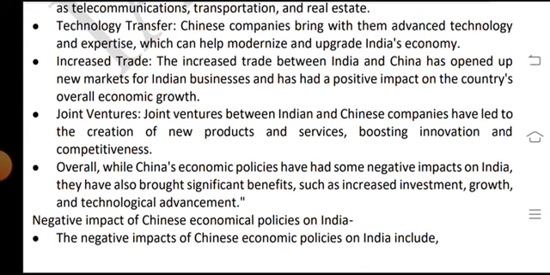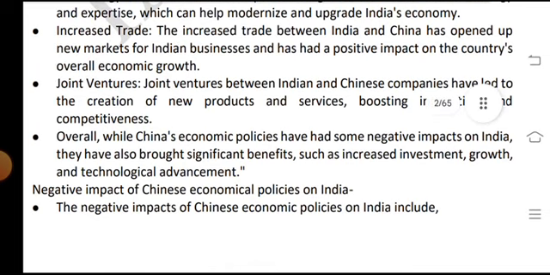technologies and expertise, which can help modernize and upgrade India's economy. Increased trade between India and China has opened up new markets for Indian businesses and has had a positive impact on both countries' overall economic growth. Joint ventures: